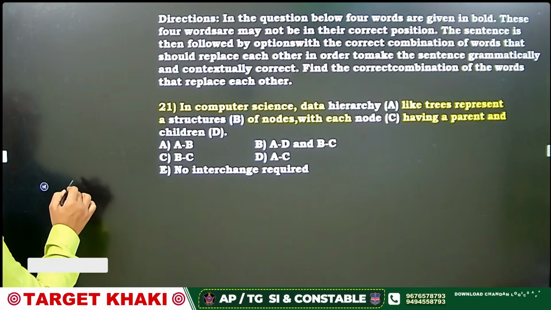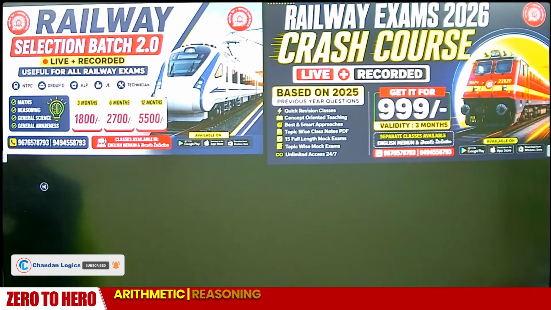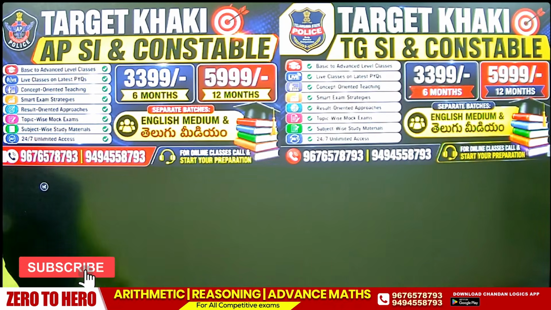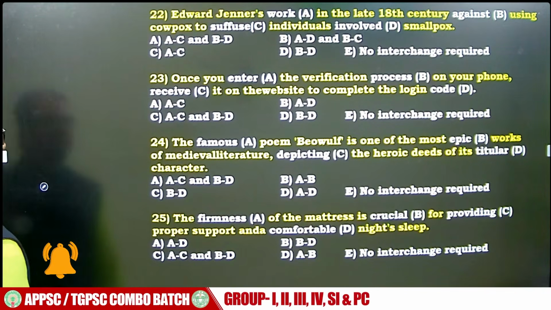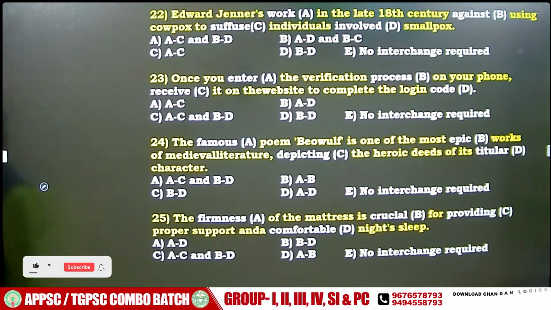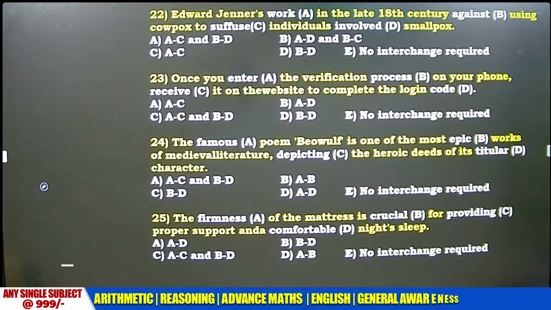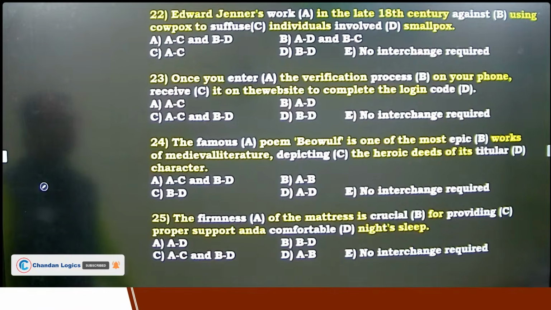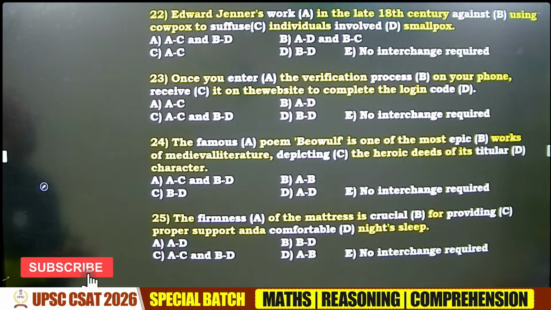Fatafat. Today Fatafat style. Bank Achievers Batch. Take this opportunity. Railway students. Get the best course here. Police students. Target Kaki. Question number 22. Word swap. Today Fatafat style, because I've explained the paragraph very clearly. Rest of the questions are a game. Cakewalk.